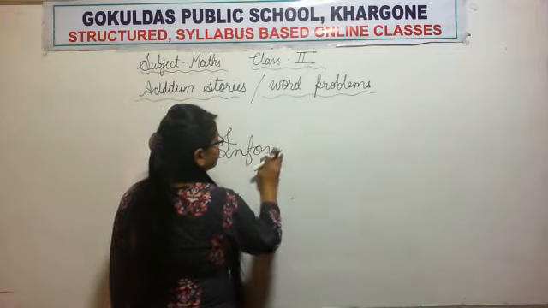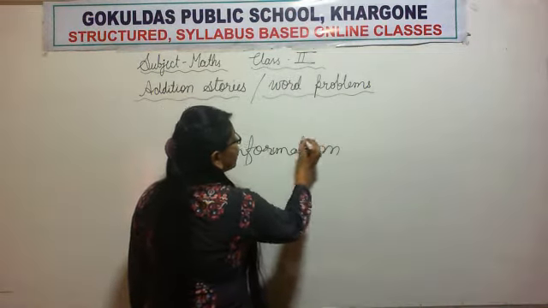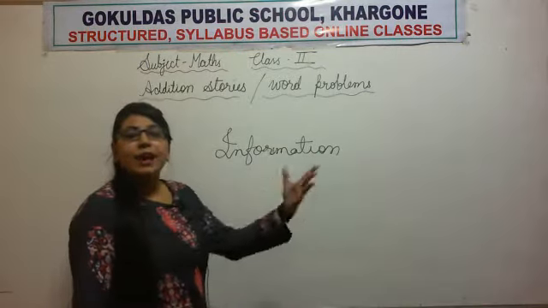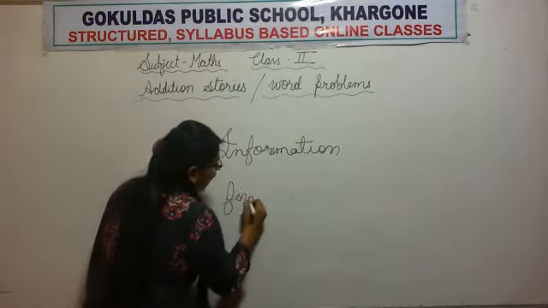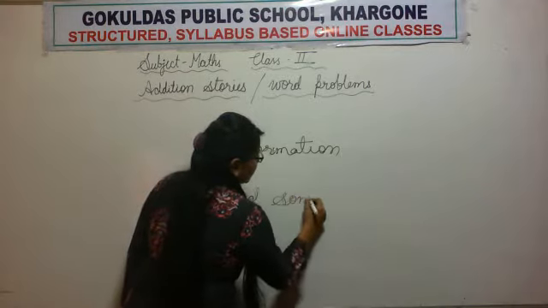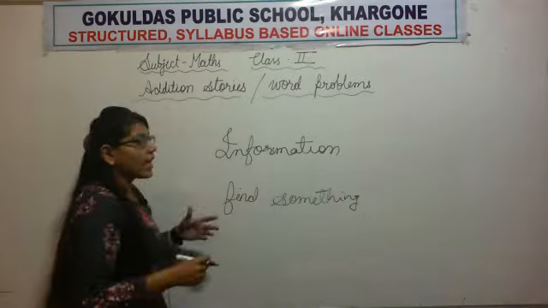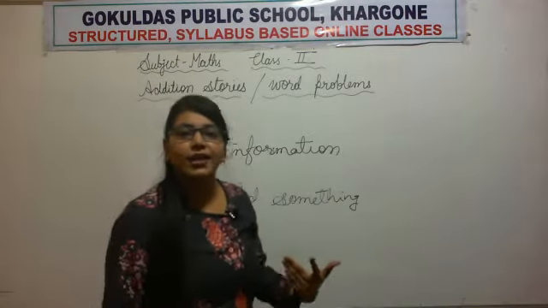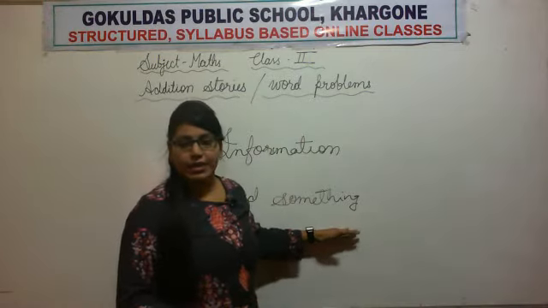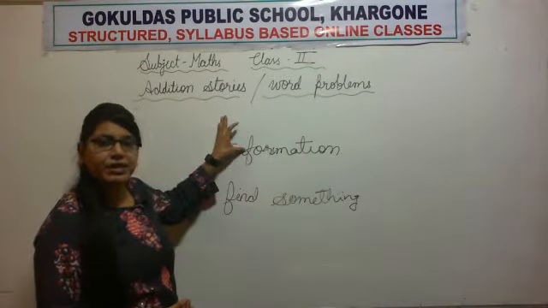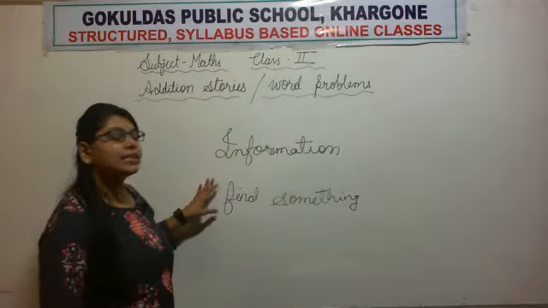This addition story will give us some information and then ask us to find something.